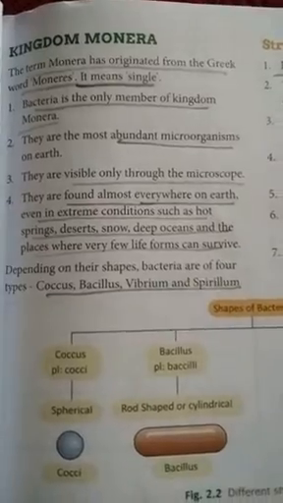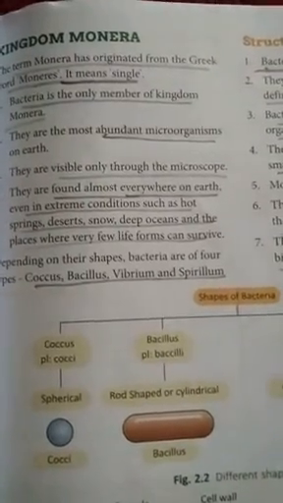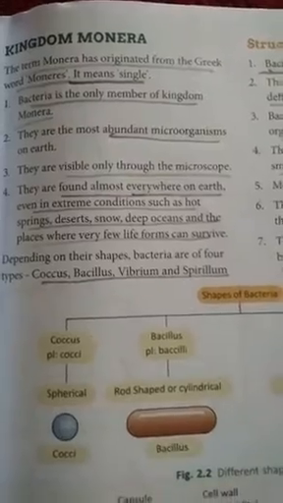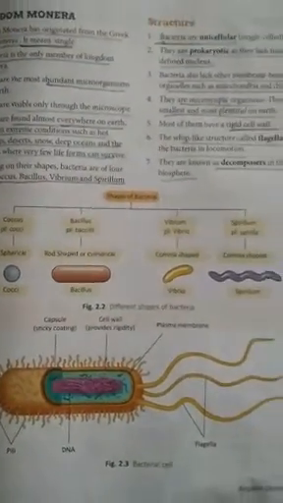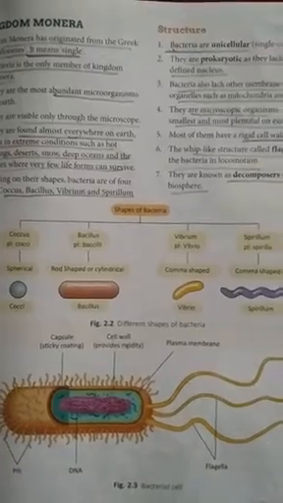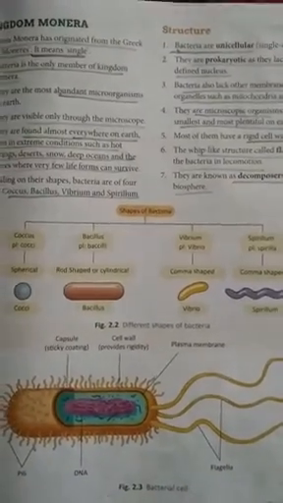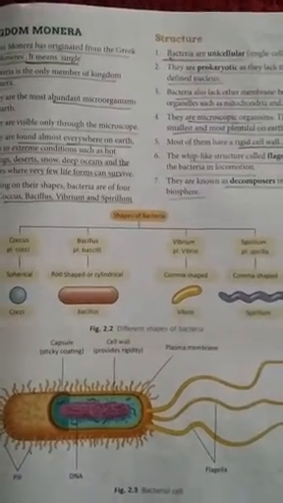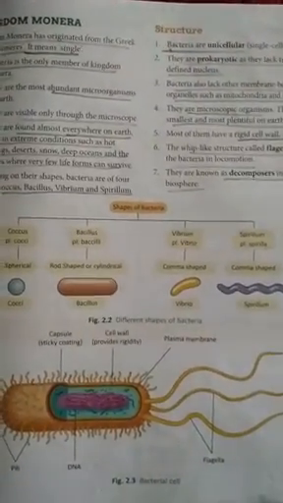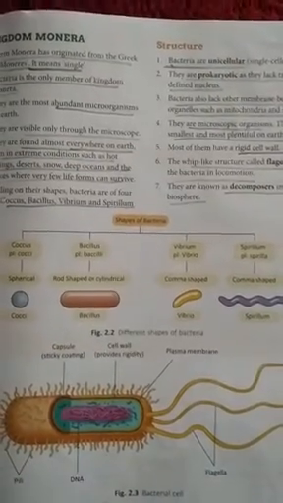Now, depending on the shape, they have been categorized into four: coccus, bacillus, vibrio and spirillum. Just look at table 4.2. Shape of the bacteria. Number 1, coccus, plural cocci. You can see this shape is spherical. Second, bacillus, plural bacilli, rod shape, it means it's cylindrical or rod shaped.